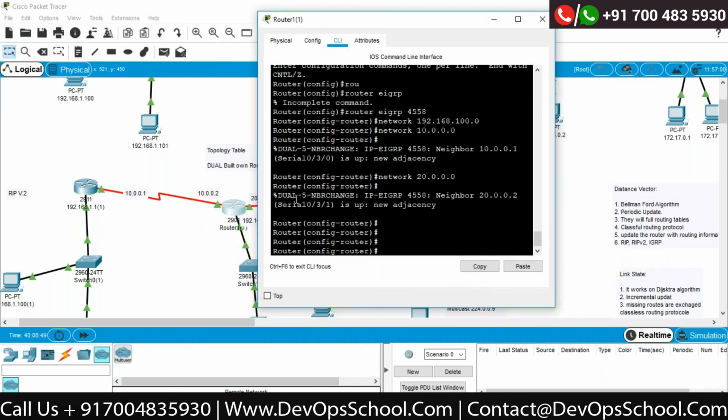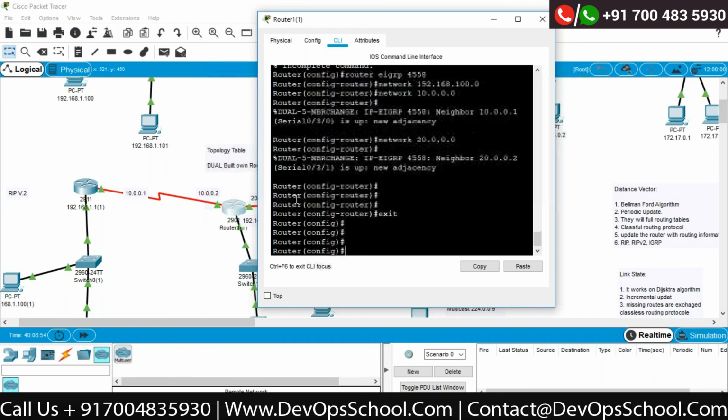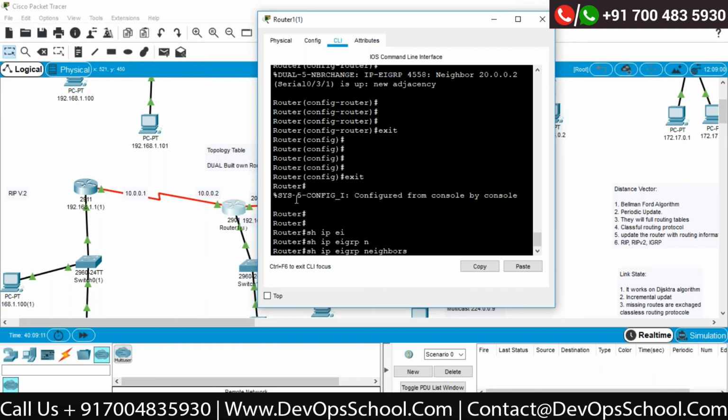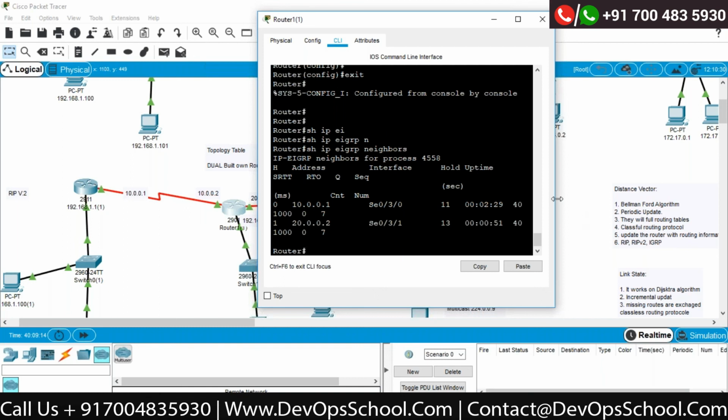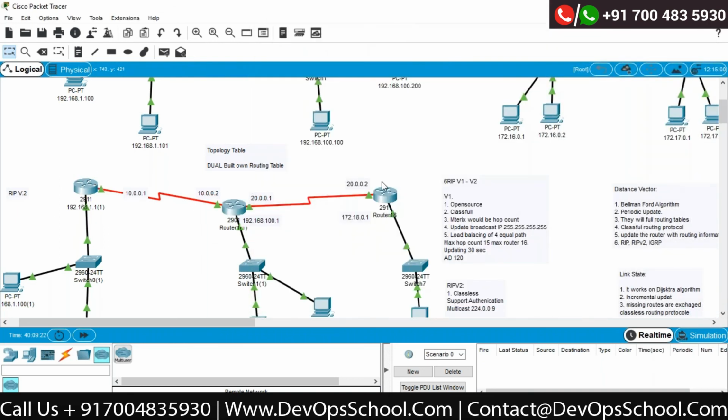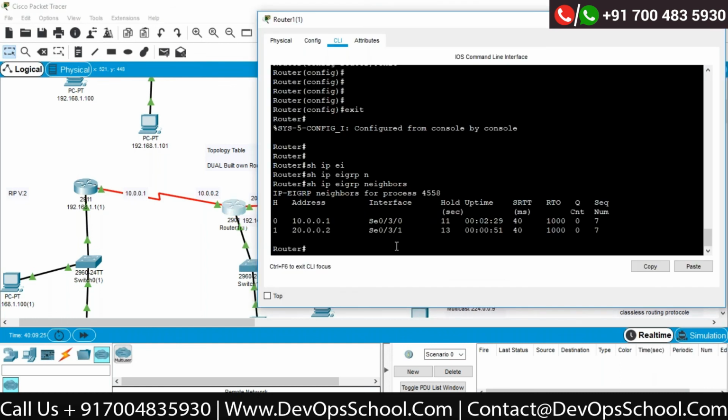Okay. Now I'm in the middle router, so I will go to exit. I would like to check whether this protocol is doing the way I supposed, whatever I explained, that protocol is supposed to work in that particular format. So let's go and see show IP EIGRP neighbors. Okay, you can see I'm able to see there are two interfaces. This is my neighbor and another one, two, is my neighbor. Correct. Why is this two? Because it is connected directly.